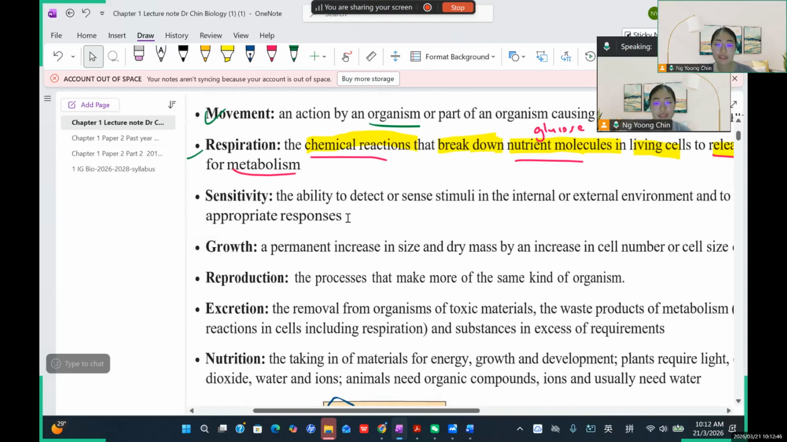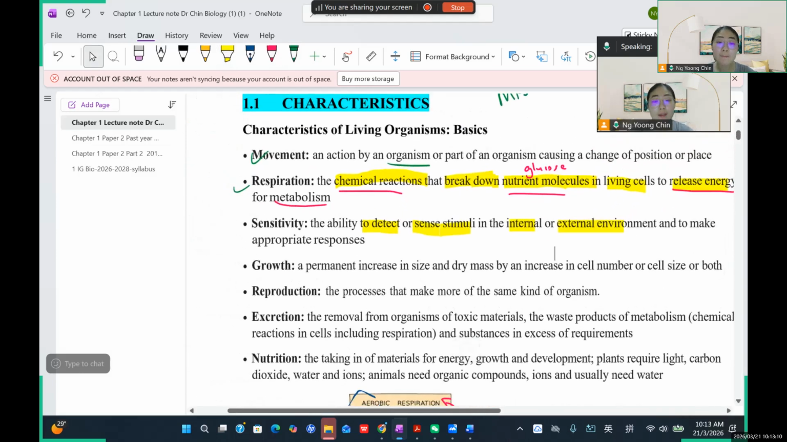And then now we'll talk about another one we call sensitivity. So what is meant by sensitivity? It refers to our nervous system and our hormones, which help us to coordinate with the surrounding environment. So sensitivity refers to the ability of our body to detect or sense stimuli in the internal or the external environment, and we can make an appropriate response towards the stimuli.